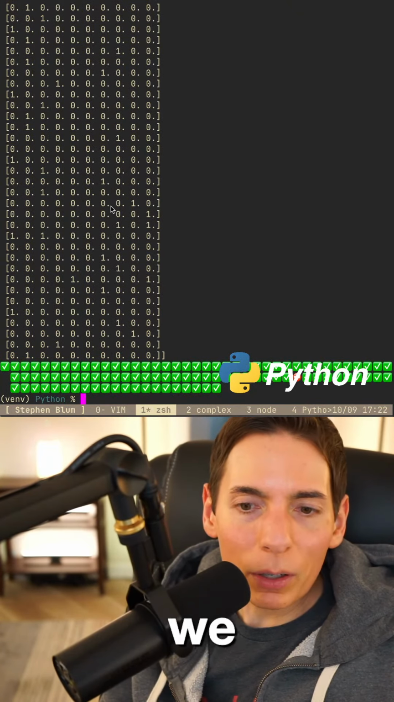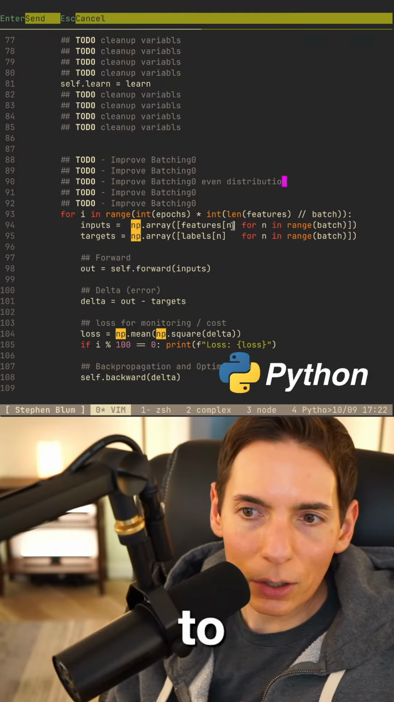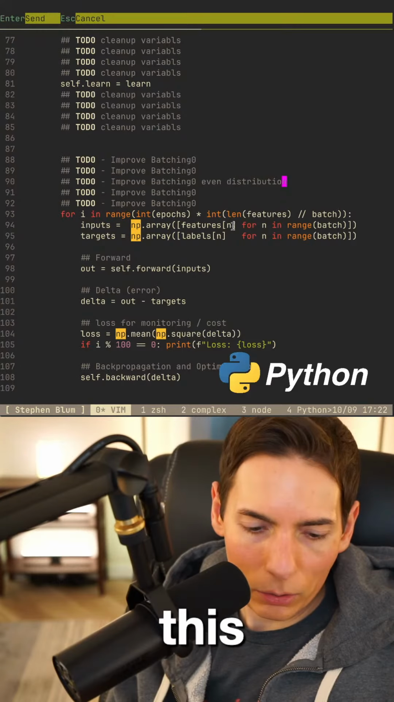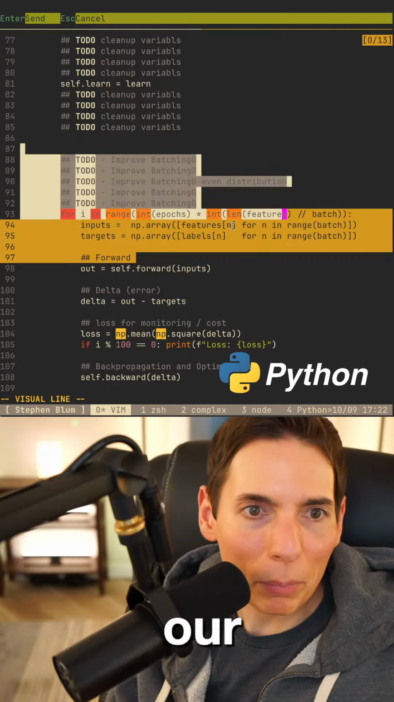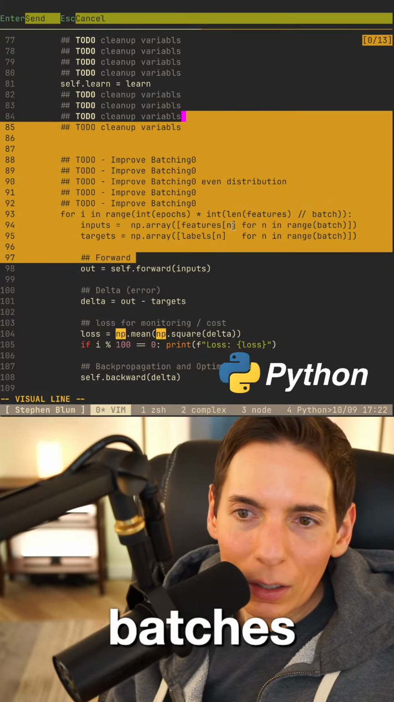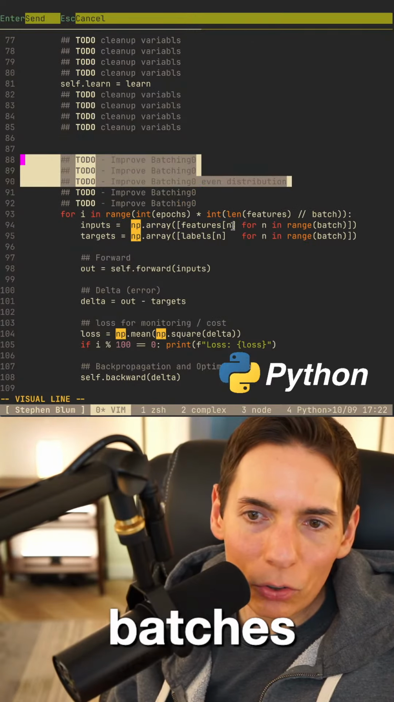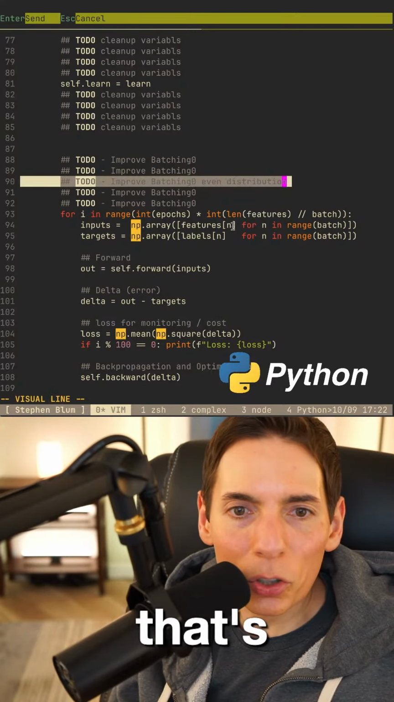We did it. We got our batch. We have a plan for tomorrow: we're going to improve the batching here. This is what we've got to do tomorrow, right? We got to improve our batching, you guys. And we need even distribution. That's the plan for tomorrow.